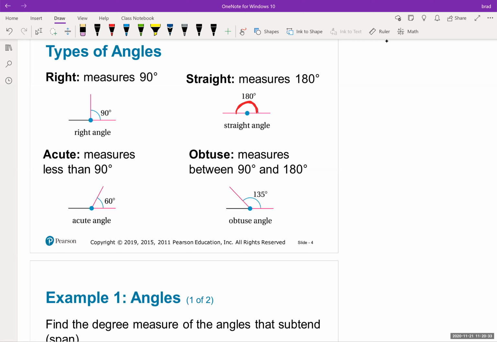Acute angles, again, a lot of this stuff you might remember. Acute means less than 90 degrees, and obtuse means that it's between 90 and 180 degrees. Again, it can't be 90 because then it would be a right angle, and it can't be 180 because then it would be a straight angle. So it's between 90 and 180, which makes it obtuse.